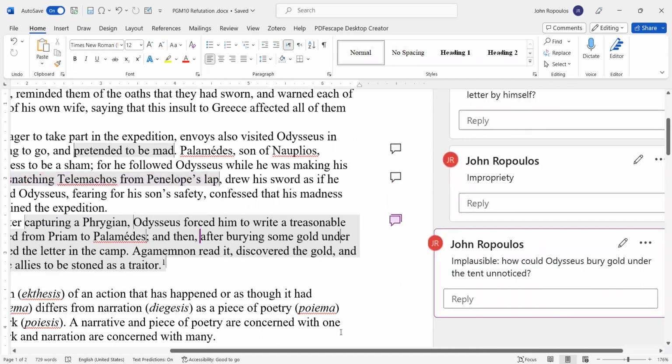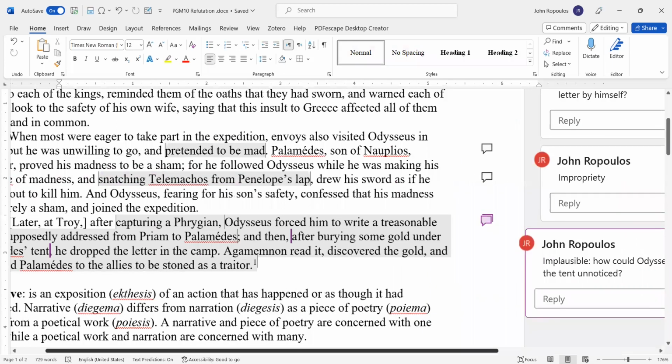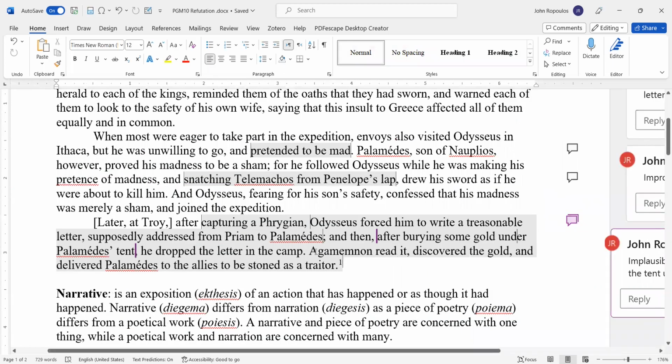And then we have here at the end, where later at Troy, after capturing a Phrygian, Odysseus forced him to write a treasonable letter, supposedly addressed from Priam to Palamedes. And then, after burying some gold under Palamedes' tent, he dropped the letter in the camp. Agamemnon read it, discovered the gold, and delivered Palamedes to the allies to be stoned as a traitor.